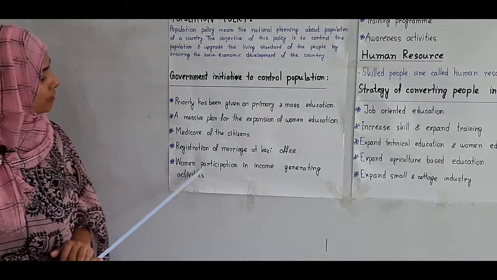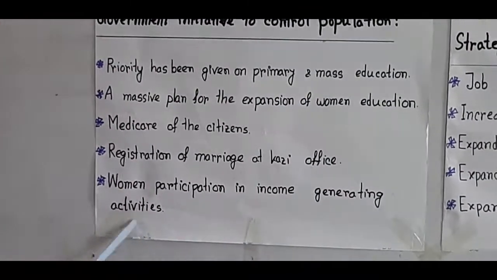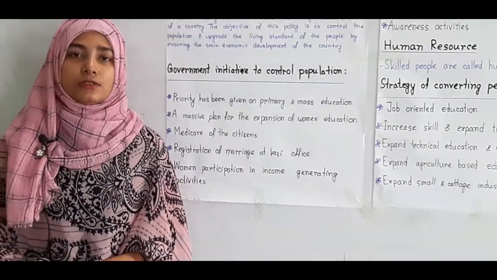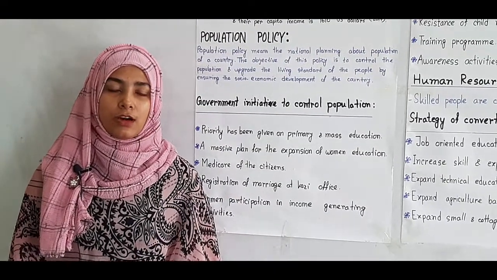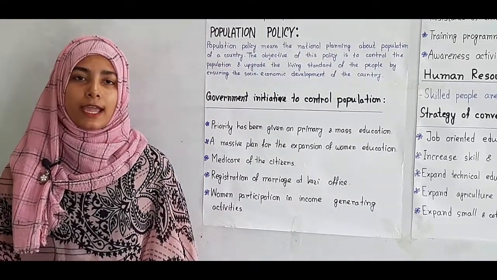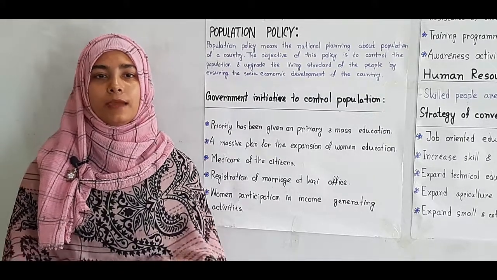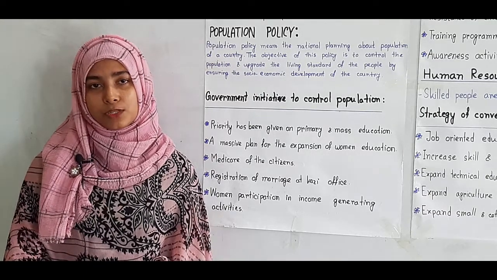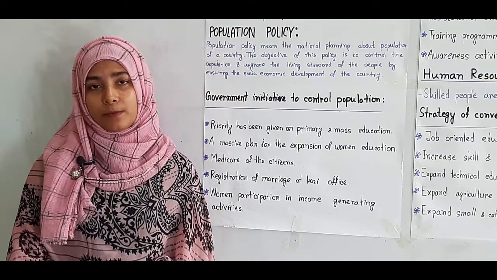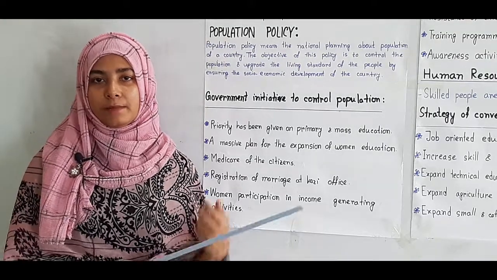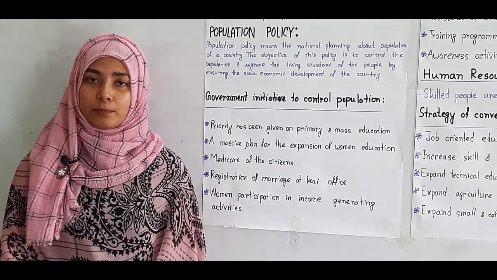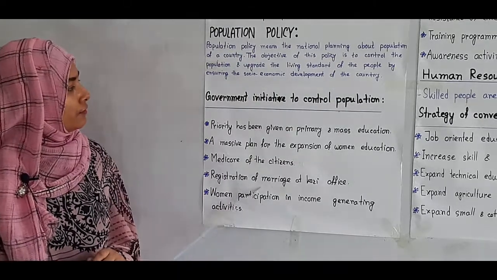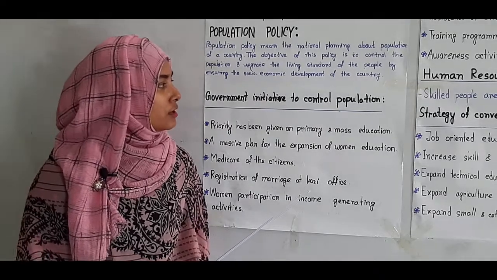And the last one is women's participation in income generating activities. If a woman gets the opportunity to be part of income generating activities, she will get the support of the family, and she will get focus in the family, because she contributes to the family economically. That's why her opinion will be accepted in the family. That means she will be able to contribute to controlling overpopulation. So this is all for the government initiatives to control population.